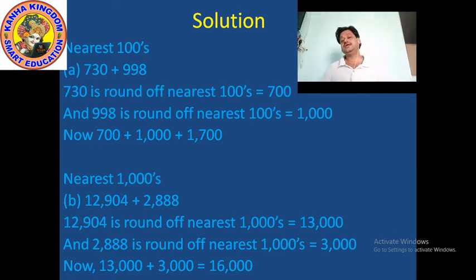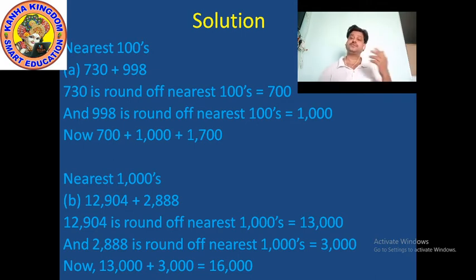So here the tens place is 3, and 3 is less than 5. So the tens place and ones place are converted into 0 and nothing is changed in the 100 place. So when we round off 730 to the nearest 100, it becomes 700.